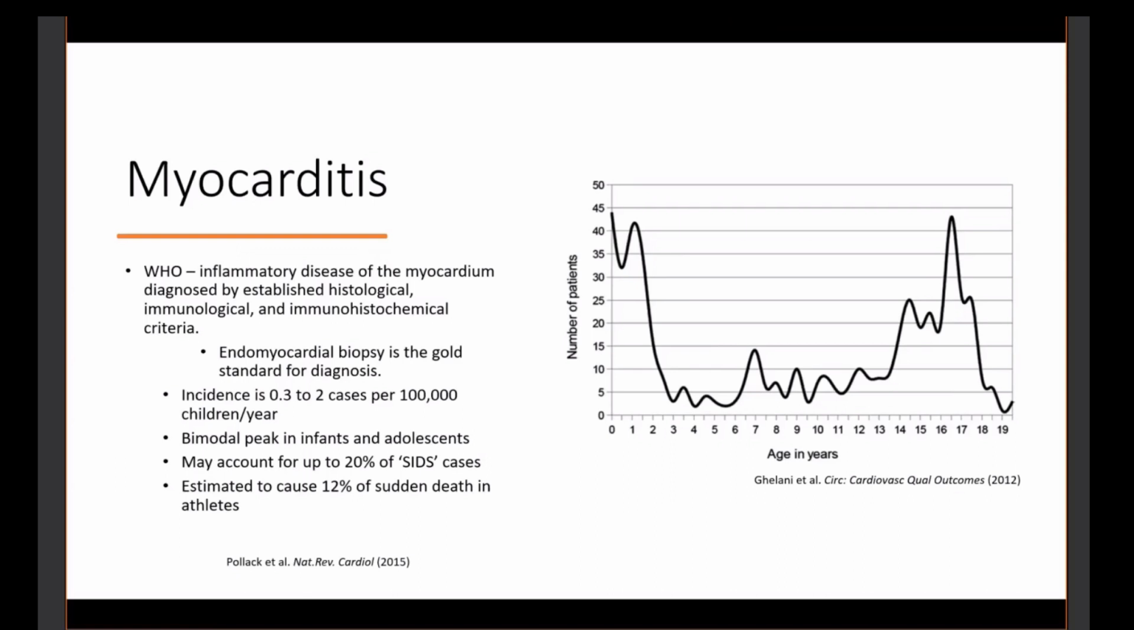We estimate it probably accounts for up to 20% of SIDS cases, and according to NCAA data, it's estimated to cause about 12% of sudden death. That number is significantly lower in children, somewhere around 5%.